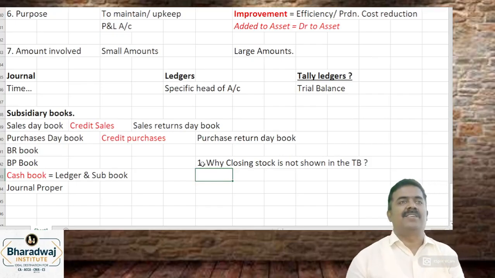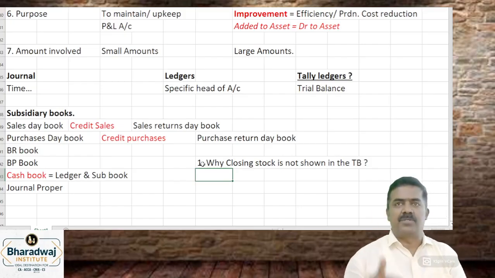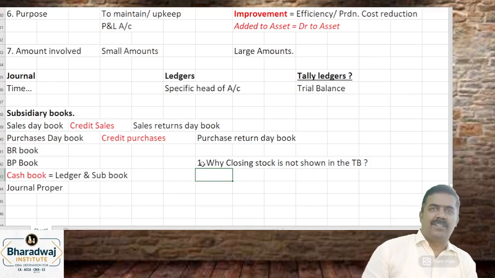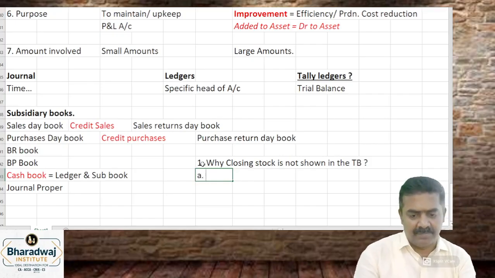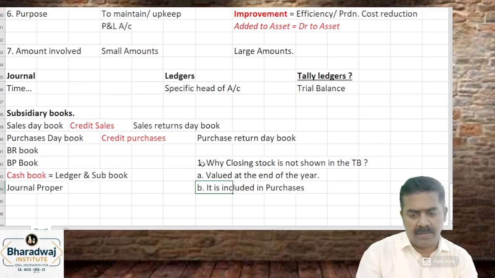Closing stock normally given as an adjustment. We can show in the trial balance, but generally it is shown what? Outside the trial balance. Options கொடுத்திருப்பாங்க. Option பார்த்து tick பண்ணலாம். A. Maybe valued at the end of the year. B. It is included in purchases. C.